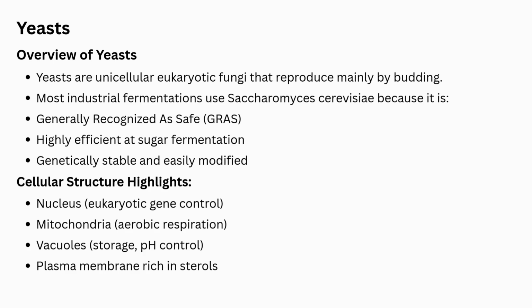Cellular structure highlights: nucleus, eukaryotic gene control; mitochondria, aerobic respiration; vacuoles, storage and pH control; plasma membrane, rich in sterols.